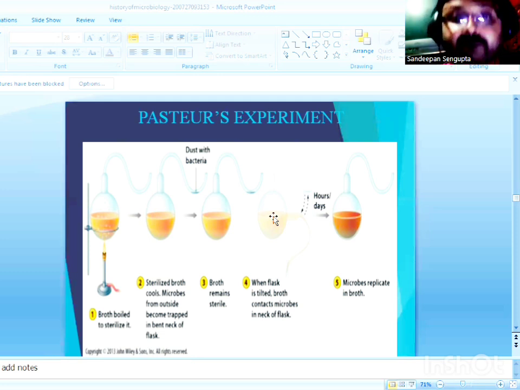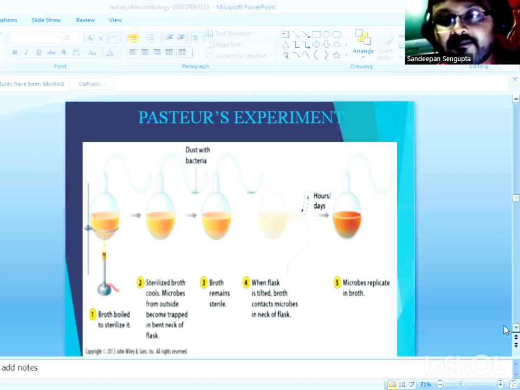Pasteur had established by his experiment that microbial life originates from pre-existing microbial life through multiplication, reproduction and cell division of pre-existing microbes. Pre-existing life is the source of new life; this is the theory of biogenesis, the basis for the origin of microbial life.